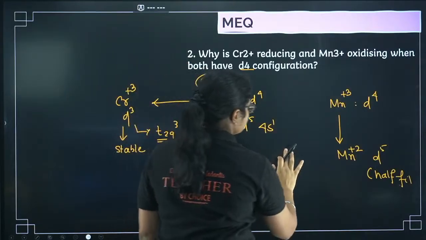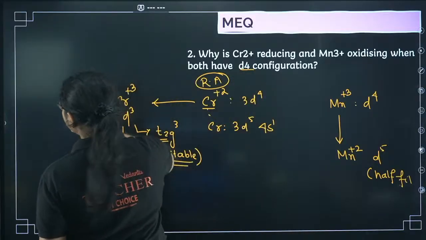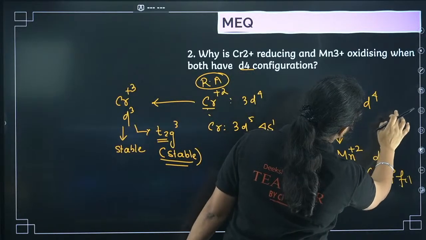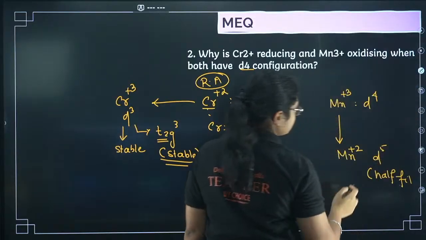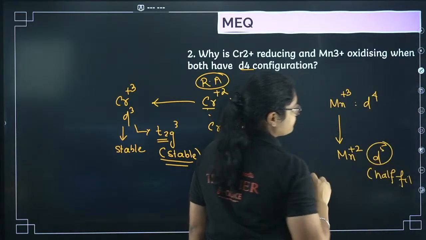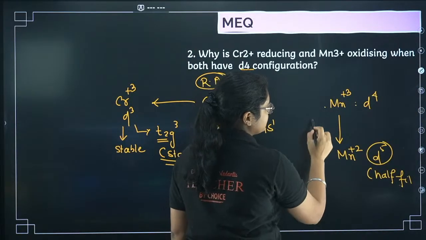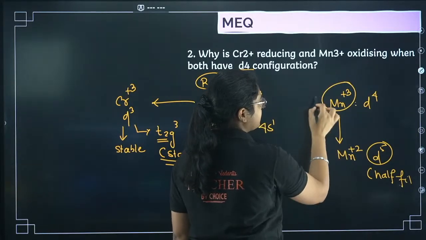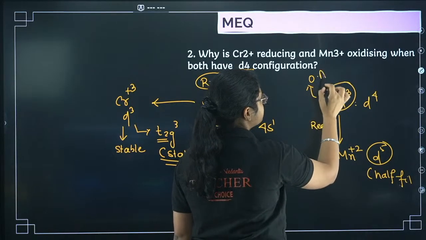Okay, fine. So what I was saying here was Mn2+ will have d5 configuration. So Mn3+ to 2+ is what? Reduction. Since this one is undergoing reduction, it will behave as an oxidizing agent.